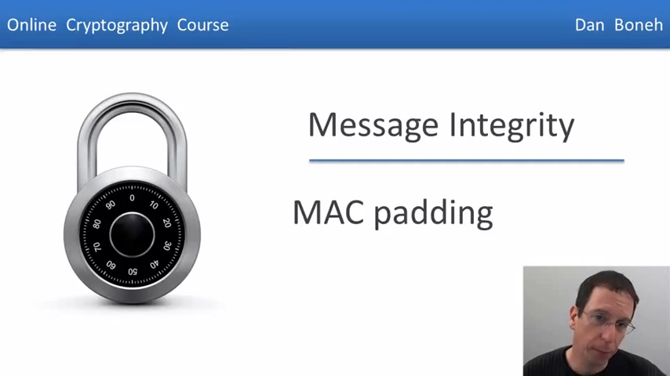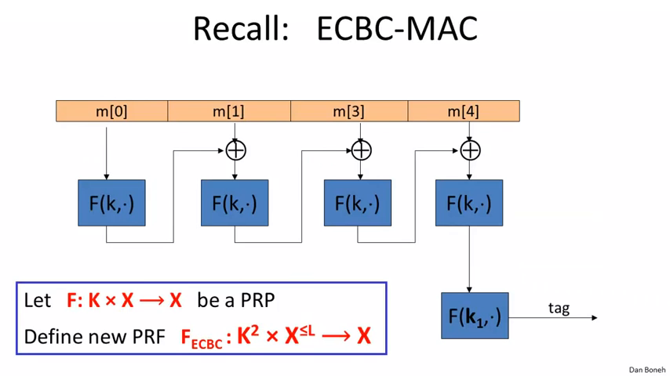In the last segment, we talked about the CBC MAC and the NMAC, but throughout the segment, we always assumed that the message length was a multiple of the block size. In this segment, we're going to see what to do when the message length is not a multiple of the block size. So recall that the encrypted CBC MAC, or eCBC MAC for short, uses a pseudo-random permutation F to actually compute the CBC function, as we discussed in the last segment.